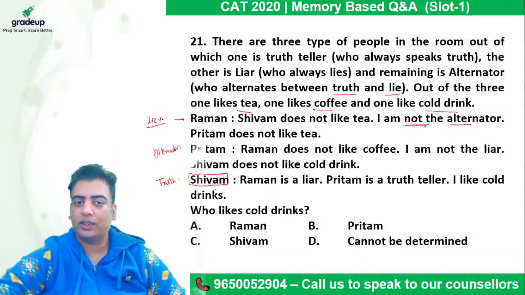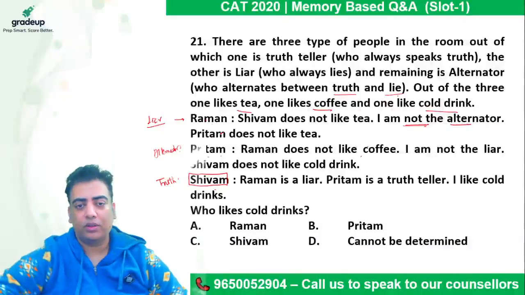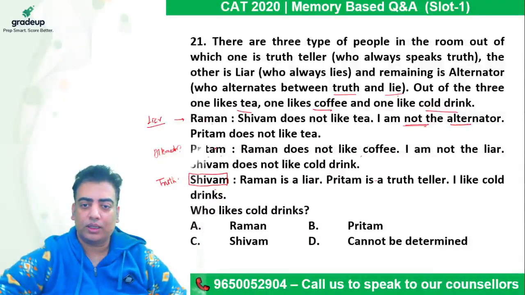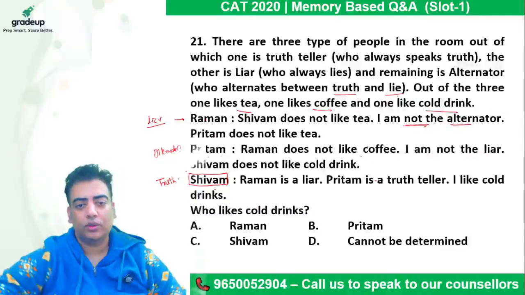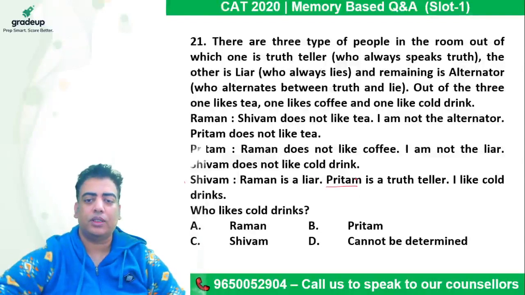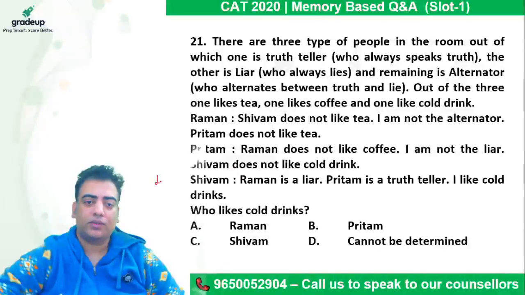The answer is no, he is still lying because he is not an alternator, right? So we need to figure out which one will give me the correct answer. He says Preetham is the truth teller, but Preetham is not the truth teller. So all the statements get ruled out. So Shivam cannot be the truth teller because one of his statements in itself says that Preetham is a truth teller, right? Now, if we consider that Shivam is a liar,